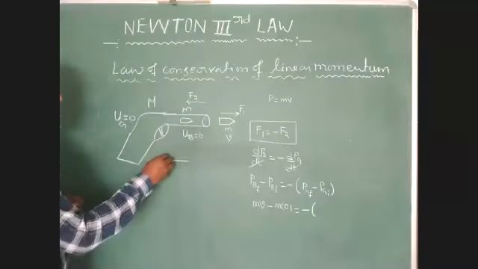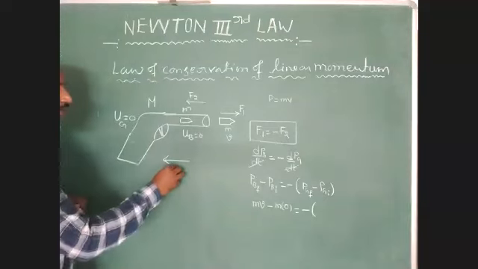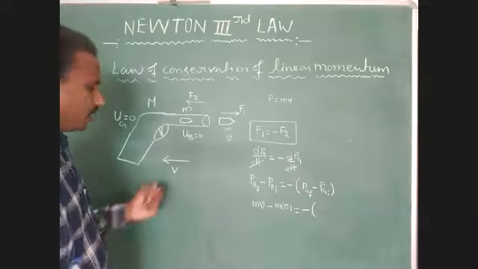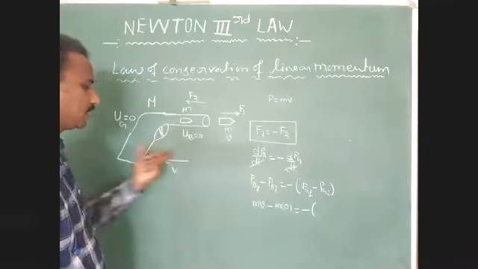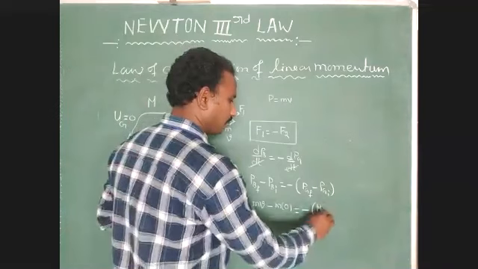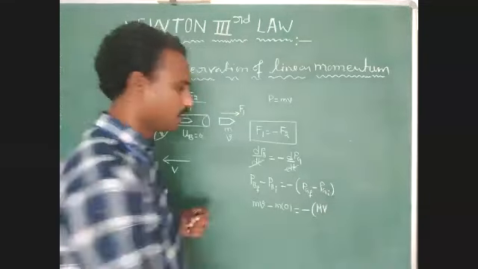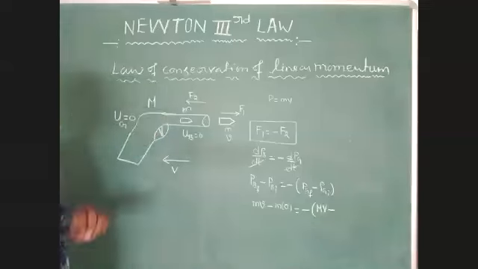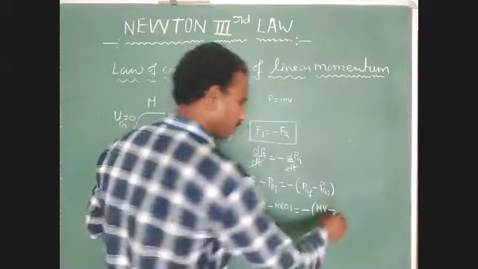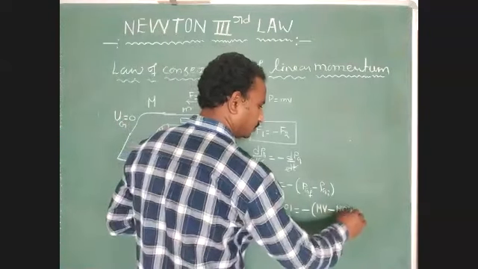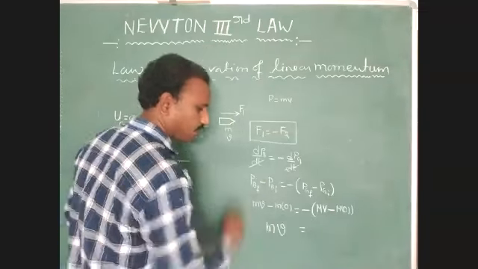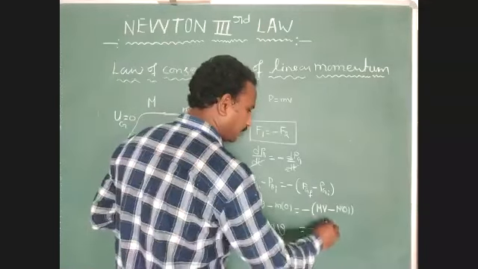Here the gun experiences external force, due to that the gun moves in the backward direction. Here the gun is moving in which direction? Backward direction. Velocity of gun is capital V, so we write MV, minus initial momentum of gun. What is the initial velocity? 0. Initial velocity of gun equal to 0, so we write M into 0. So finally we get small m into small v equal to minus capital MV.